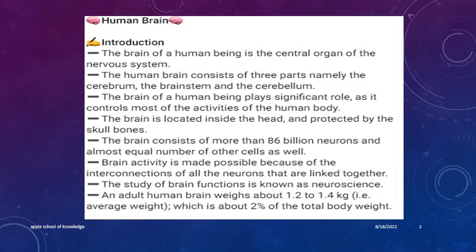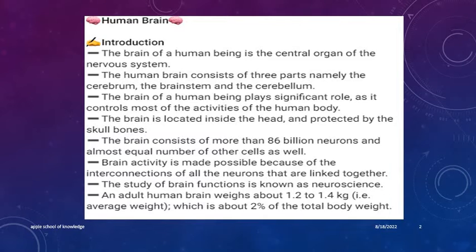Let me summarize this. Okay, then we will move forward. Humans have three distinct sections that make up their brains: the cerebrum, brainstem, and cerebellum. The brain is the body's primary nerve organ. The brain of a human plays a key role because it regulates the majority of bodily functions. The skull bones protect the brain, which is housed inside the head and made up of nearly as many other cells as neurons, more than 86 billion in total.